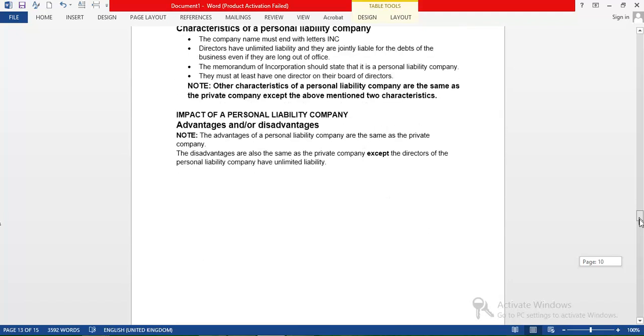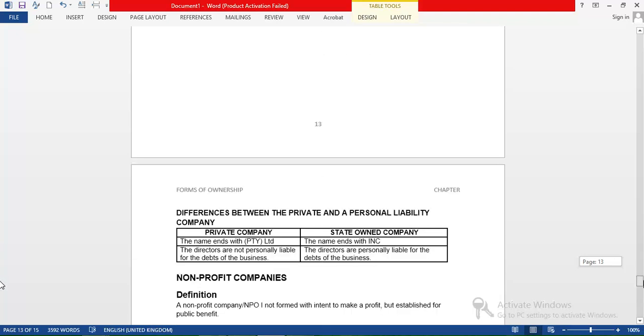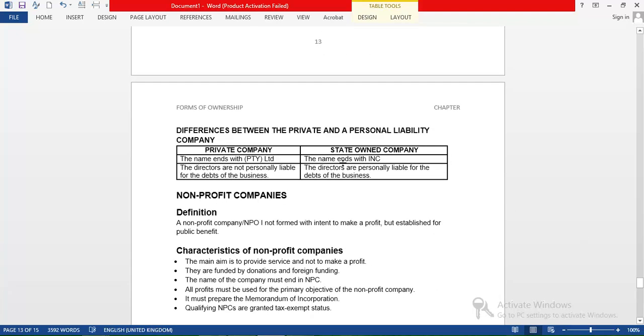They are different, right? So after this, we also need to look at the difference between a private company and a personal liability company. Is that okay? They are more or less the same. There's not much difference. This one, the name ends with Pty Ltd. The state-owned company, sorry, here it's not supposed to be saying state-owned company. It's supposed to say personal liability company. That's the one that I want to talk about.